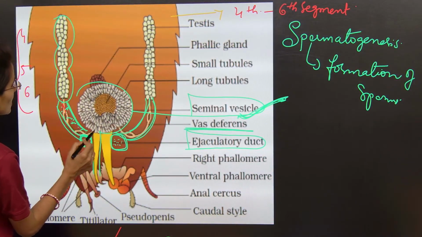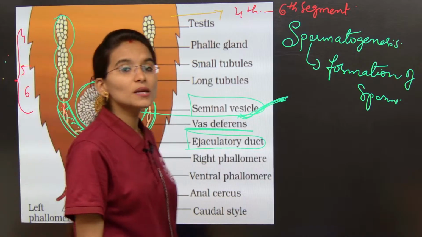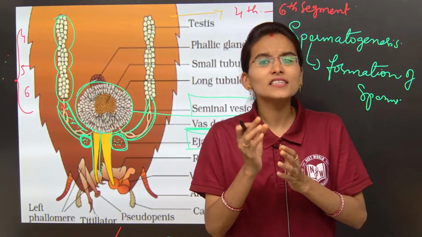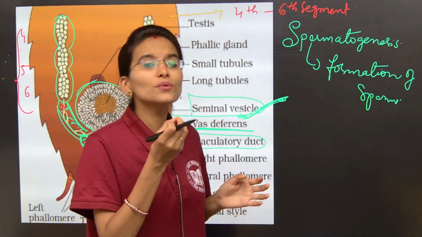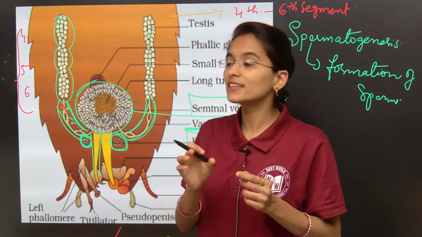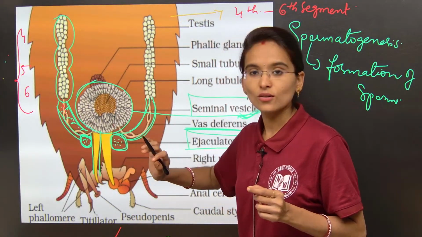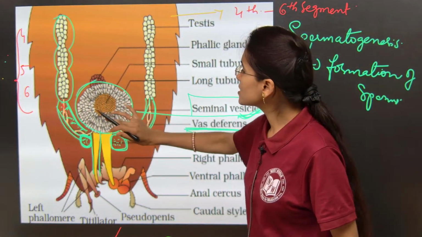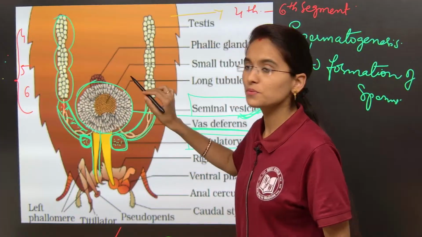What is it called, my dear students? The mushroom shaped gland. The mushroom shaped gland is the main gland which gives the nutrition to the sperms present inside the seminal vesicles. So first you need to give the nutrition, right? Now all the students just clearly observe this mushroom shaped gland.